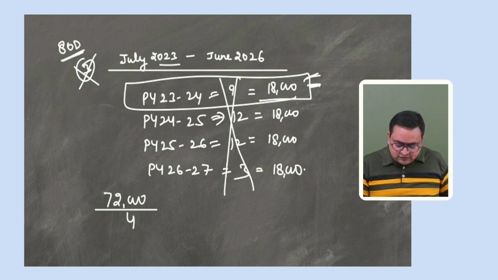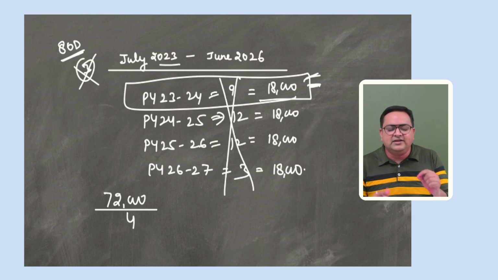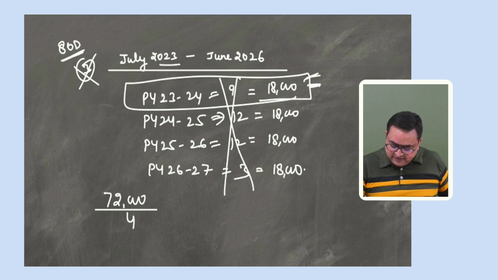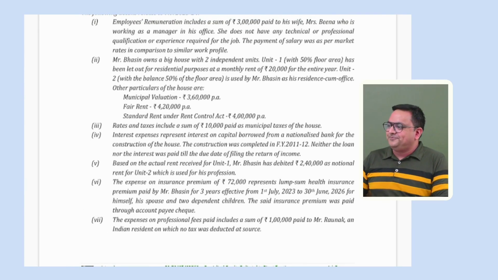Got it? This was very important. So whenever the amount is paid for more than 1 year, you have to see how many previous years are involved, and simply divide the lump sum amount by the number of previous years involved. Very good point was mentioned in this question. Okay.